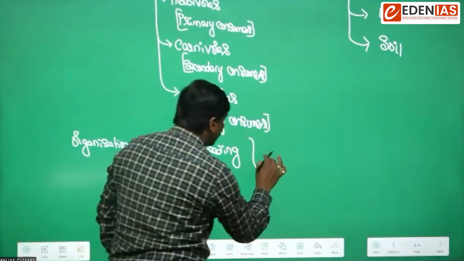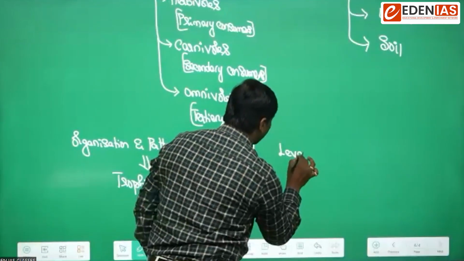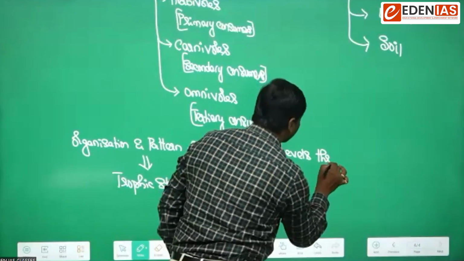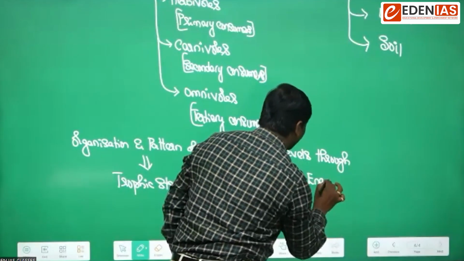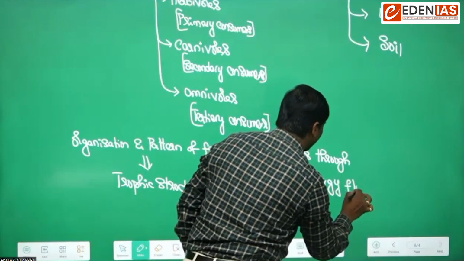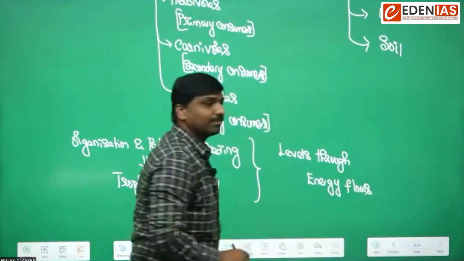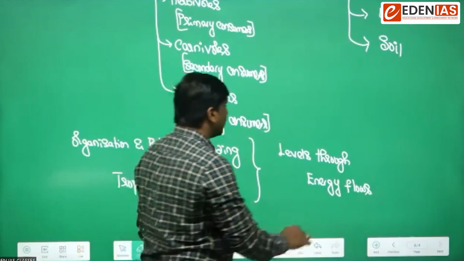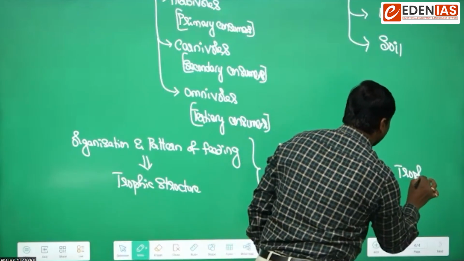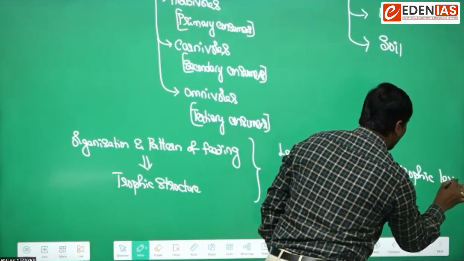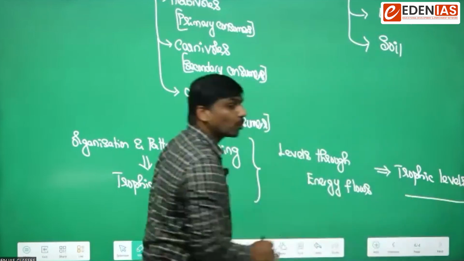Those levels through which energy flows in an ecosystem are in simple fashion called trophic levels.